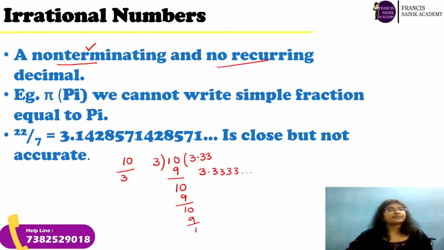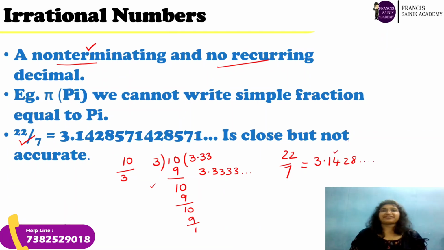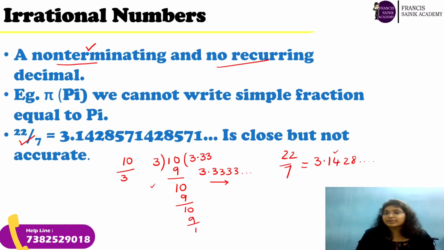What are non-recurring then? I'll tell you an example. See, for example, if you take the value of 22 by 7 and you start dividing it, it is something like 3.1428 and so on. So, it is also not ending, right? Yes, the first one is also not ending. This is also not ending. Then what is the difference? I'll tell you. Here, it is following a similar pattern, right? Only 3 is going to repeat.